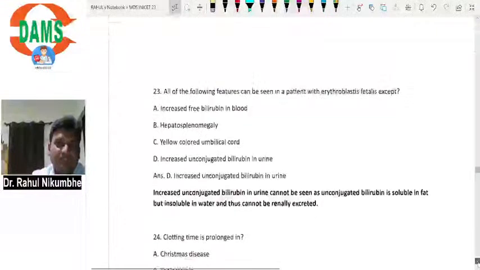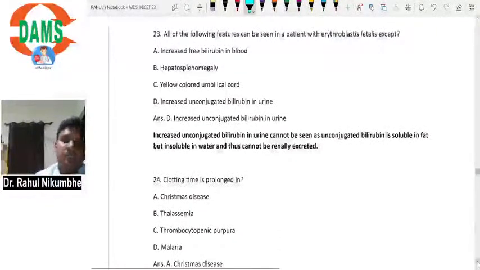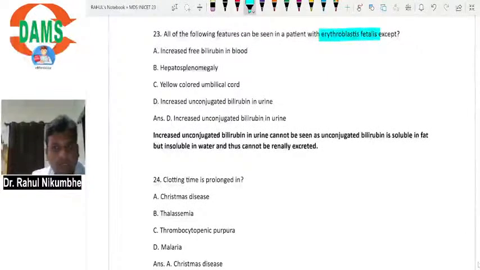All of the following features can be seen in a patient with erythroblastosis fetalis. Now, what is happening in erythroblastosis fetalis? Mother is Rh negative, father is Rh positive. If the baby is Rh positive, the second baby, not the first, will be affected; the first baby will not be affected. Now the mother is having antibodies. If the second baby is Rh positive, antibodies will attack the RBCs of the fetus, so hemolysis will occur. If hemolysis occurs, then unconjugated bilirubin will increase in blood.